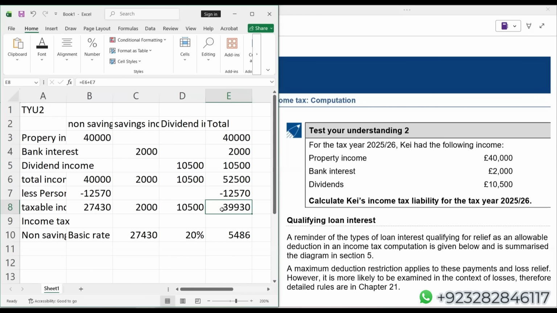That is incorrect. So basically, individual's tax paying status is always decided on the basis of total taxable income. Here, the total taxable income is 39,930, which is more than the basic rate band. So that is why this individual gets nil rate band £500 for their saving income. So here comes the saving income.